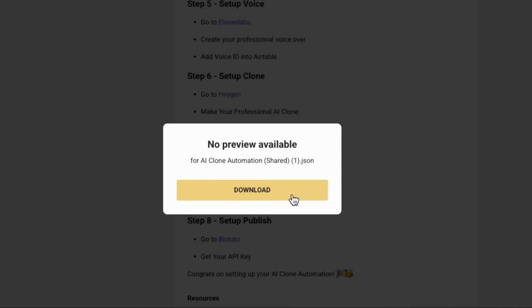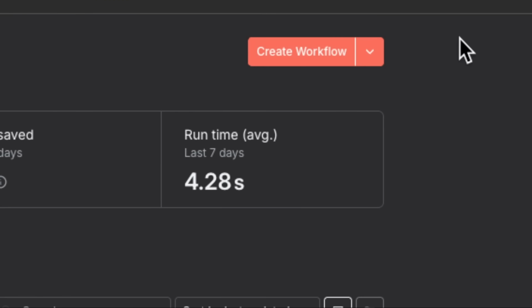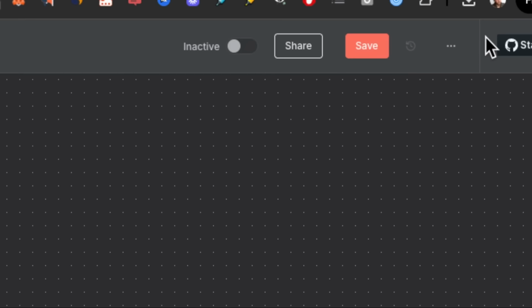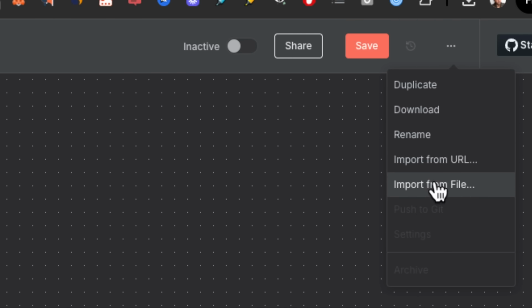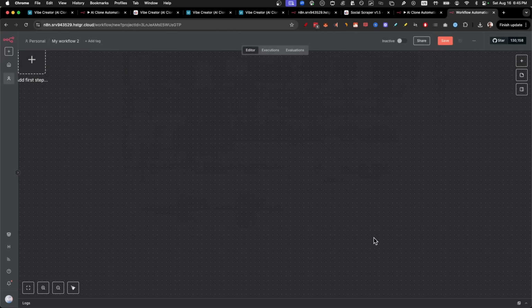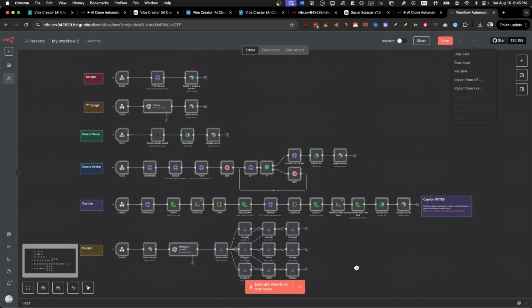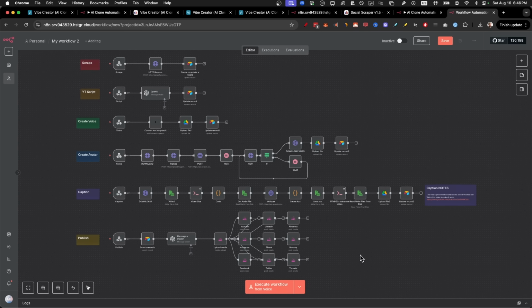Just click on it, download the template, then inside of your N8N, click on Workflow, then click the 3 dots in the top, click on Import from File, and open the file that you just downloaded, and just like that, you have the entire automation in your N8N.